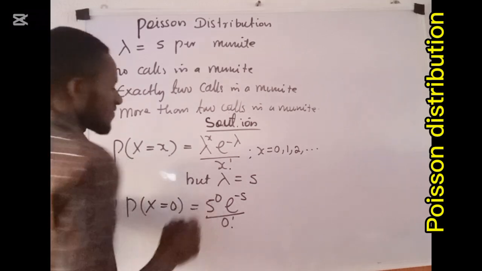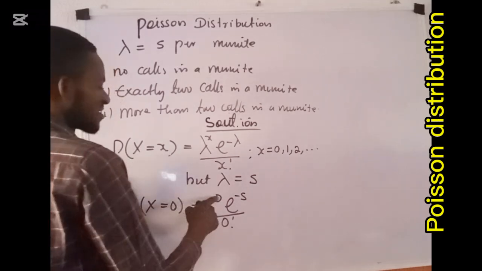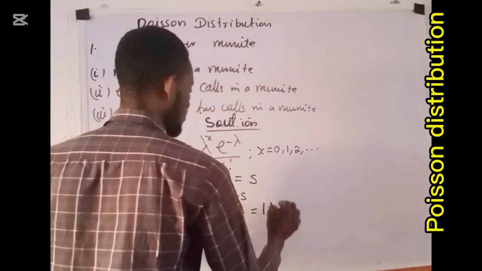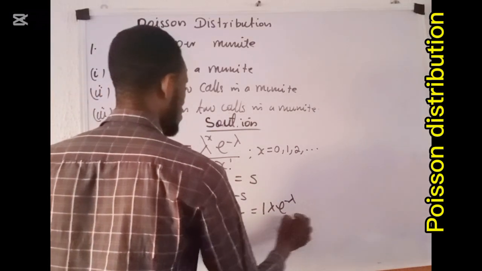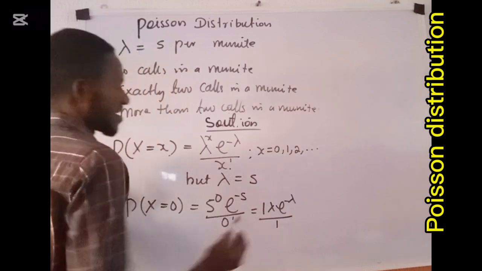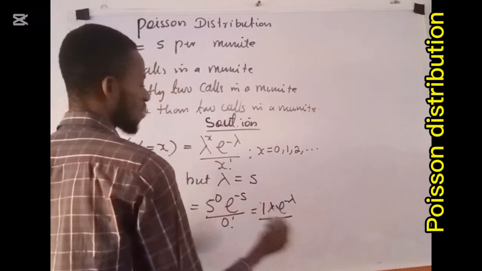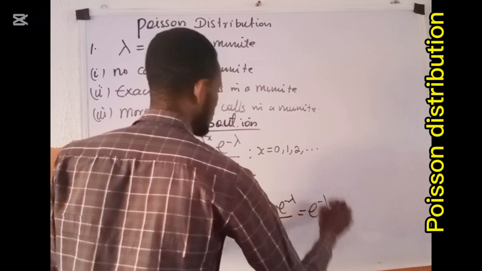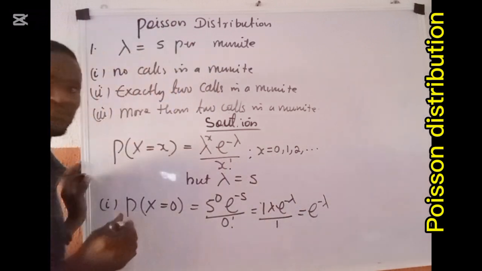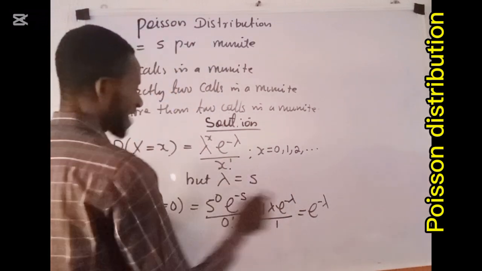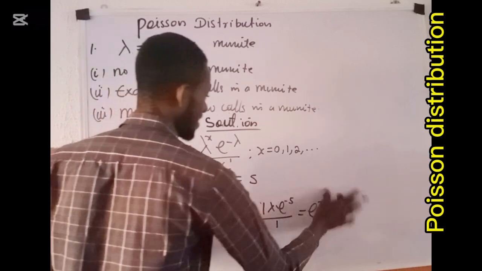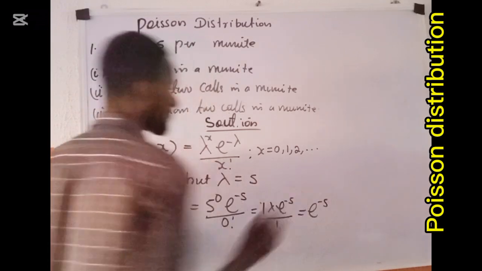Remember that 0 factorial is 1, and anything raised to power 0 is 1. So this becomes 1 multiplied by exponential minus lambda over 1, and 1 divided by 1 is 1, and 1 multiplied by anything is that thing. So this becomes exponential minus lambda as the answer, and since lambda is 5, I'll just write exponential minus 5.